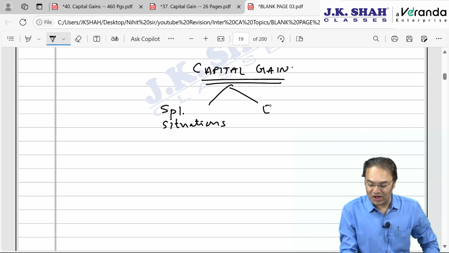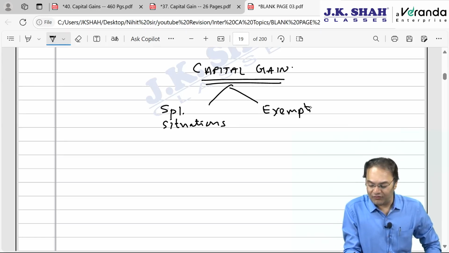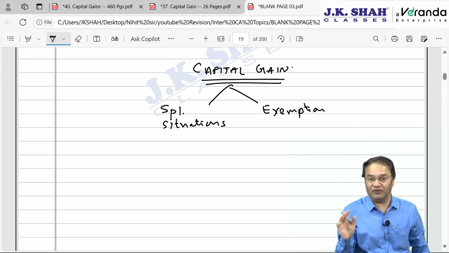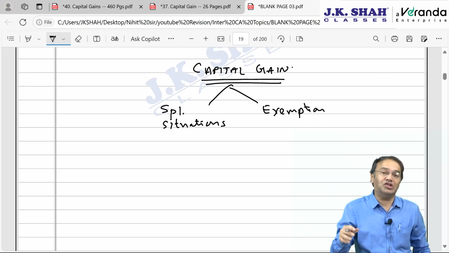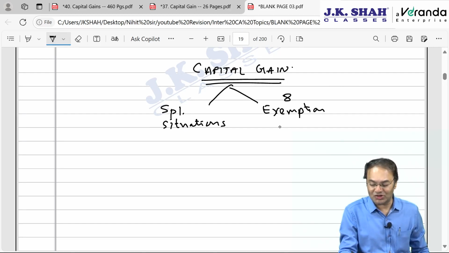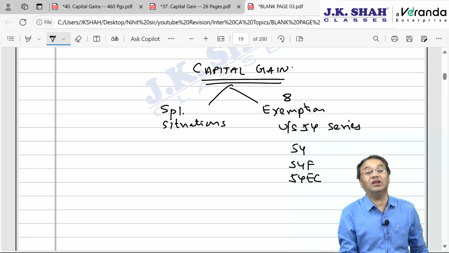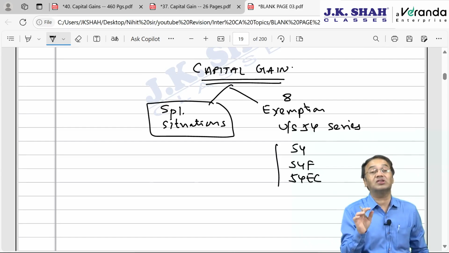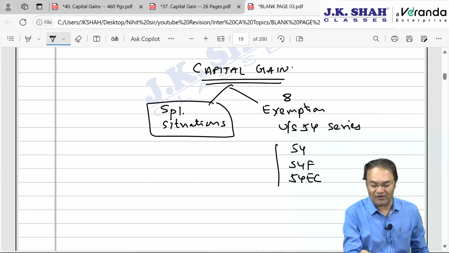And thereafter, exemption under section 54 series. Out of total exemptions, there were 9 exemptions earlier, section 54 till section 54 GB. 54 GB has already come to an end. Our institute has officially removed it from the module. So 54 GB not to be done. So there are 8 exemptions under section 54 series. Out of them, 2 or 3 are very important, section 54, 54F and 54 EC. These are the only 3 which actually come in the exam at CA final stage. So we will be focusing more on these 3. And out of special situations, out of 9 situations, 4 are done, 5 are left.